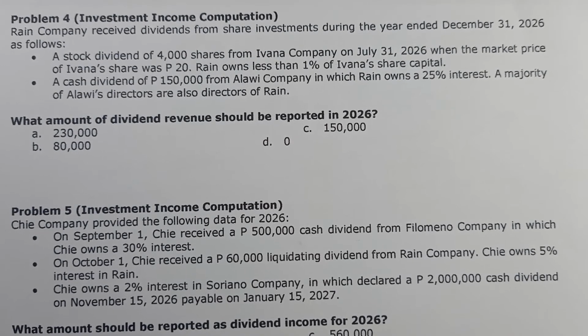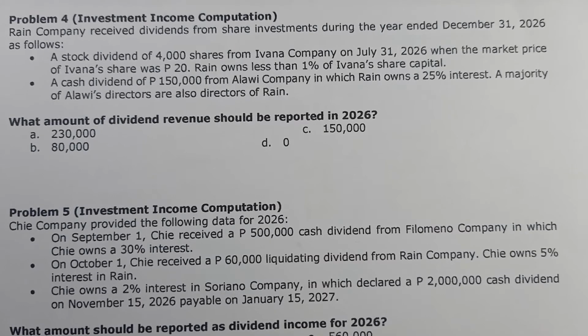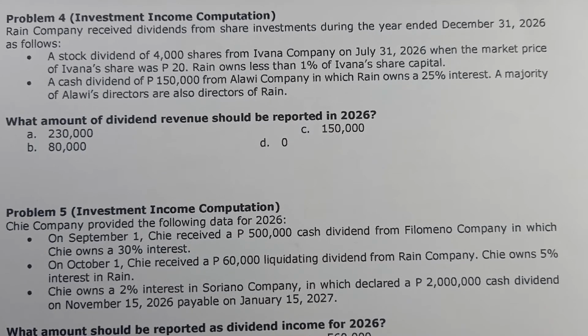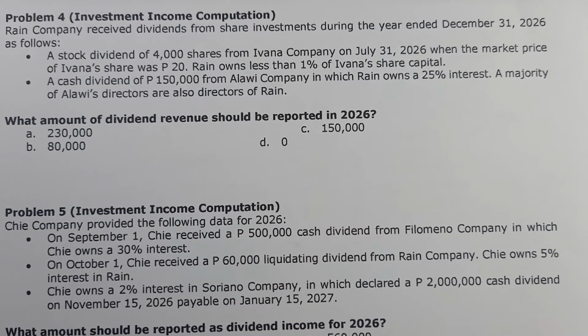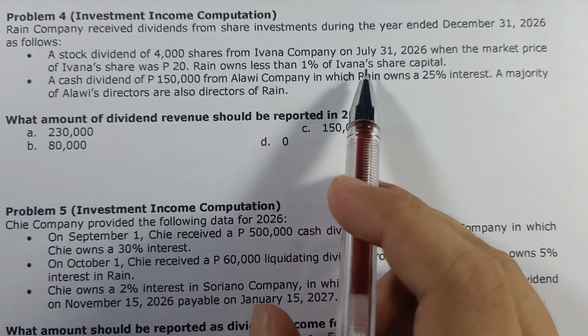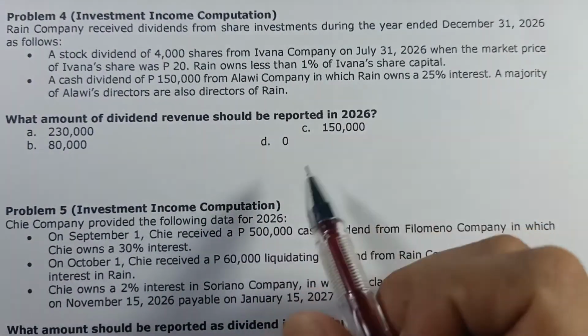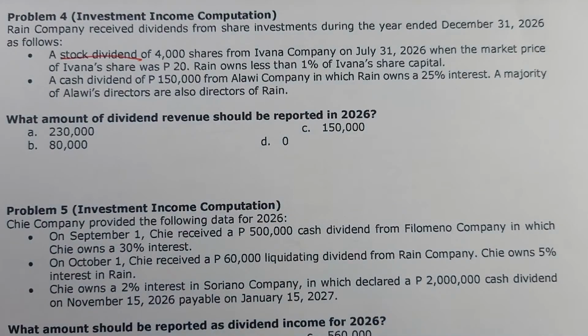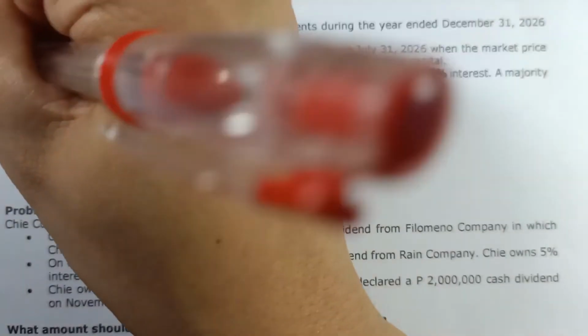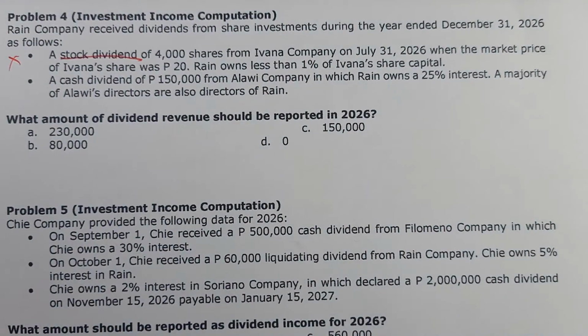So first bullet, stock dividend of 4,000 shares from Ivana Company on July 31, 2026 when the market price of Ivana's share was 20 pesos. Rain owns less than 1% of Ivana's share capital. So even though we own less than 1% of Ivana's share capital, see to it na hindi pa rin to part ng dividend income kasi stock dividend to. Aliwanag? So hindi po yan part ng ating solution.